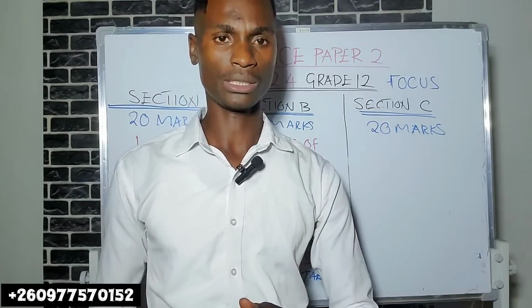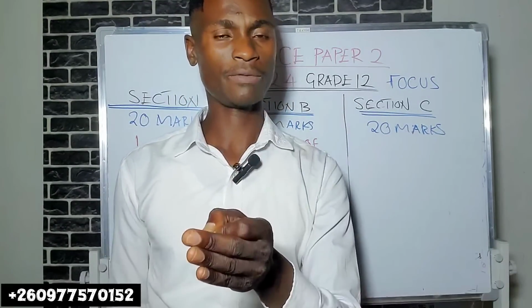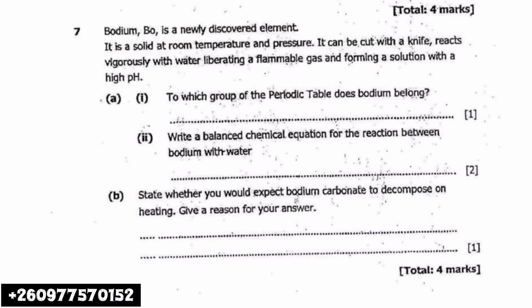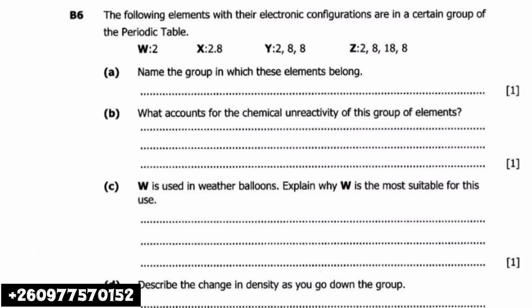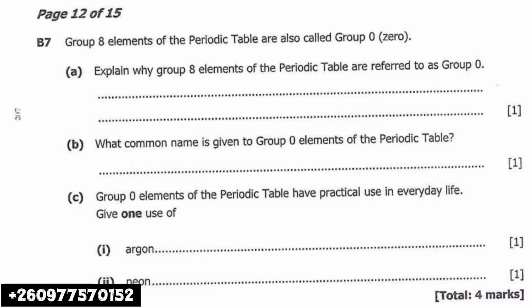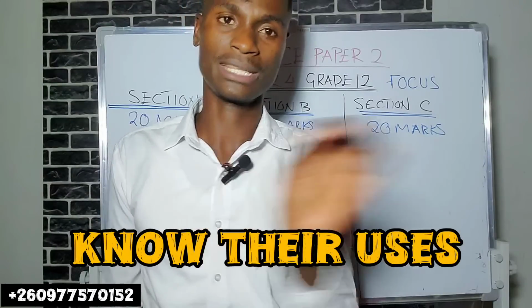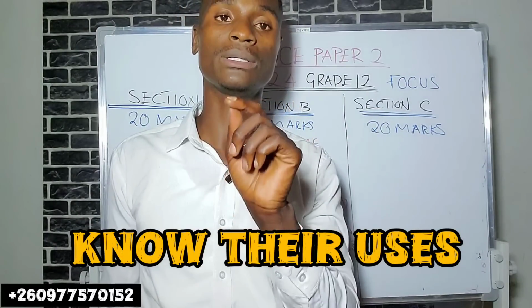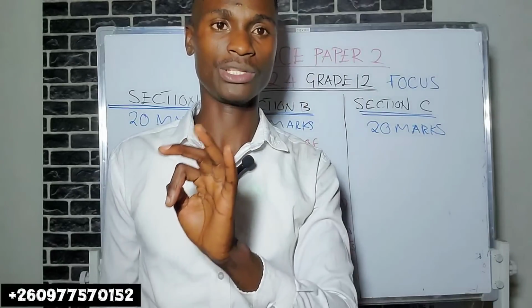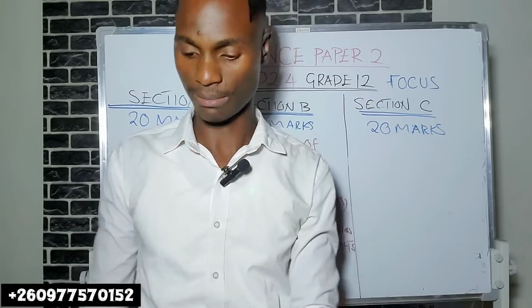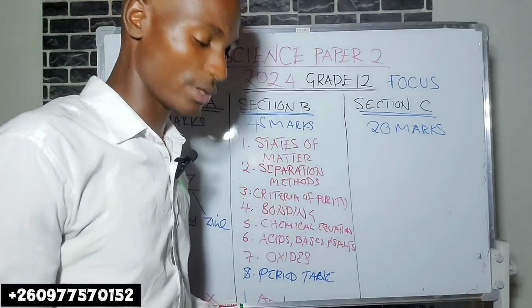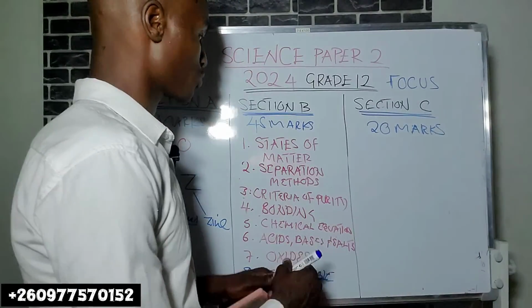Okay, 1 to 7. The other name for group 1, the chemical properties of group 1, group 7, and the group 0, which is group 0 or 8 or 18, which are noble gases. Okay, you should also know their special properties. That is about the periodic table in general.